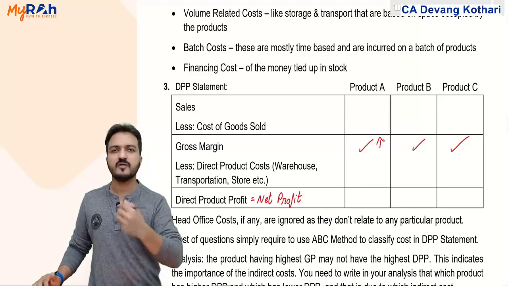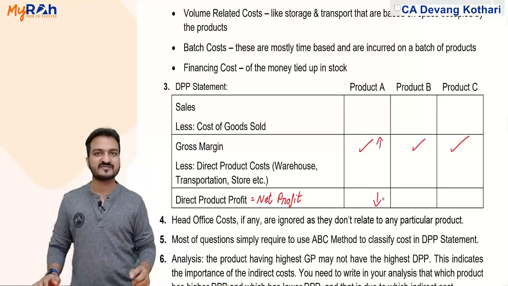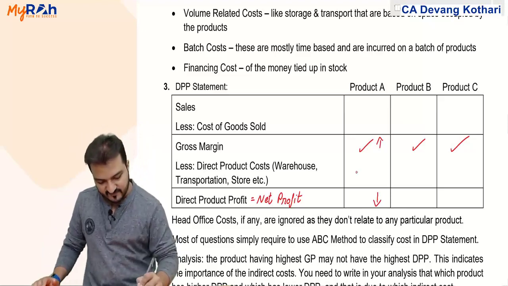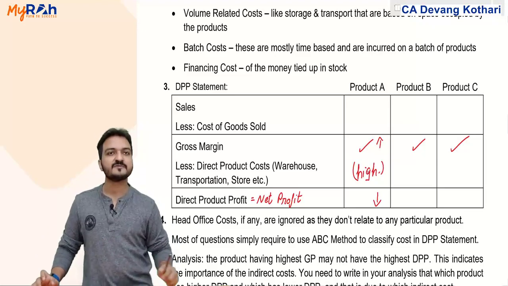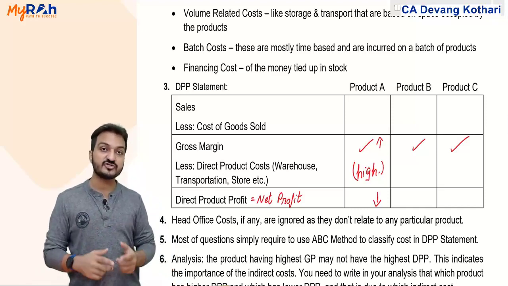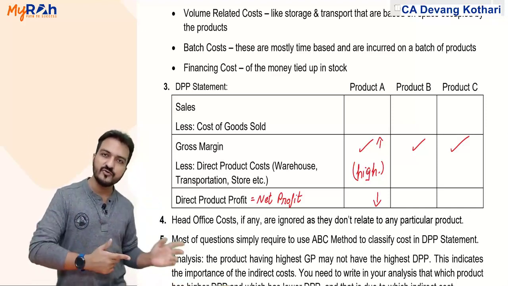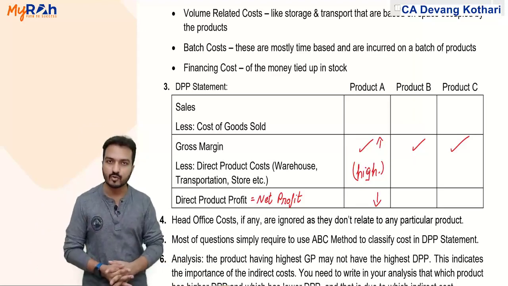Product A might be having the highest gross profit, but by the time of net profit it is becoming the lowest, maybe because there are very high other costs. Possible? Yes. Well, that is why it is necessary to make a calculation of product wise profit up to the net profit. It will help you to point out the better product more easily.